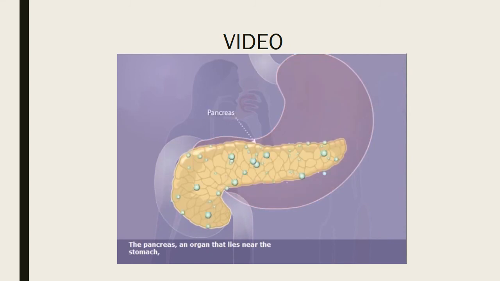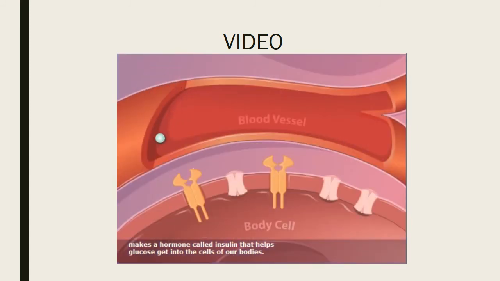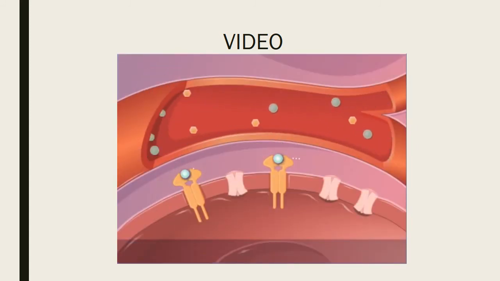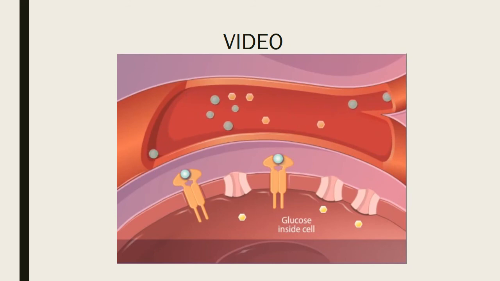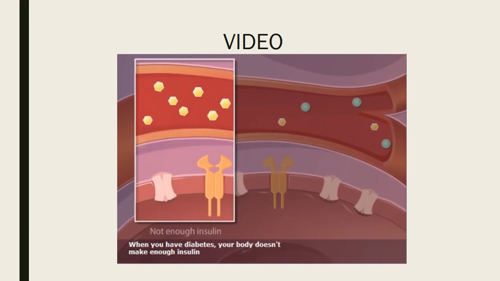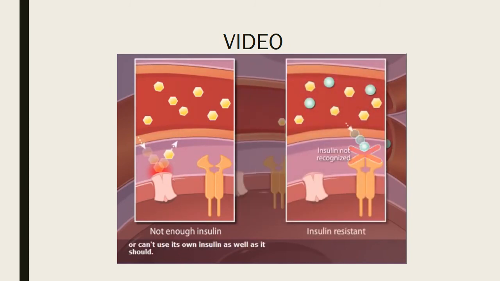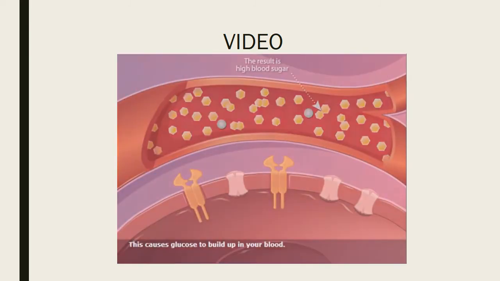The pancreas, an organ that lies near the stomach, makes a hormone called insulin that helps glucose get into the cells of our bodies. When you have diabetes, your body doesn't make enough insulin, or it can't use its own insulin as well as it should. This causes glucose to build up in your blood.